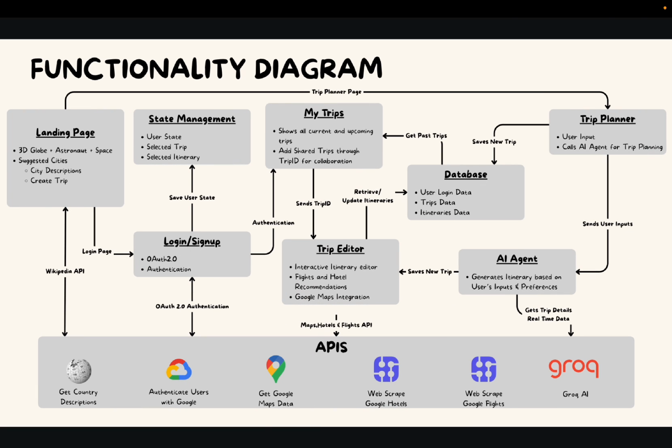Users begin by logging in with Google OAuth, which securely verifies their identity. Once authenticated, they can start planning a trip. They first select a destination, and the map centers on that location using the Google Maps platform. The app then enriches the view with a short description and an image source from the Wikipedia REST API and the Pixabay API. When the user requests an itinerary, their preferences are sent to the Express backend.